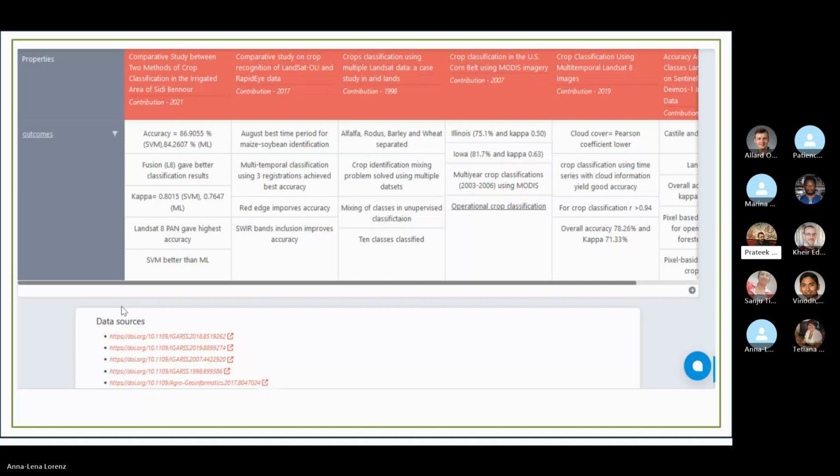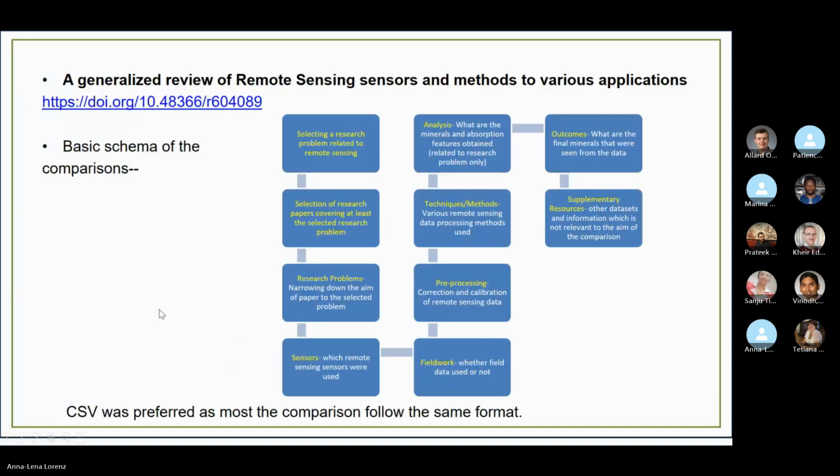And at the bottom, you can see the data resources. Can you move to the next slide, please? So here is the generalized review of remote sensing sensors and methods for various applications.